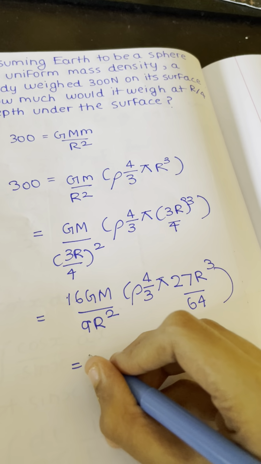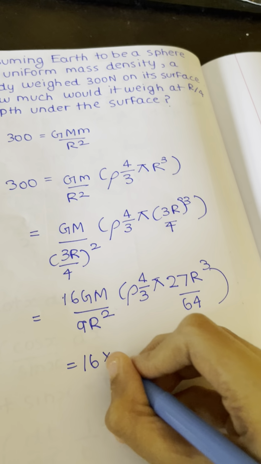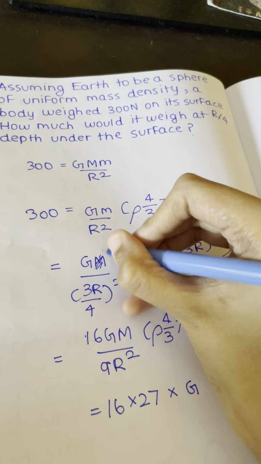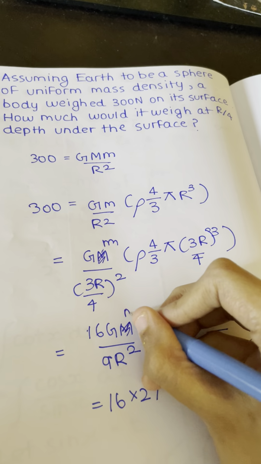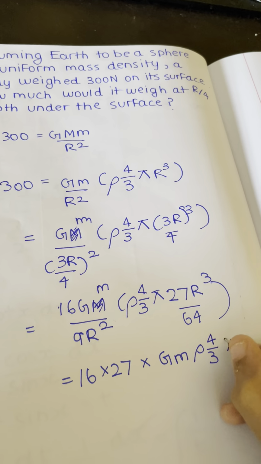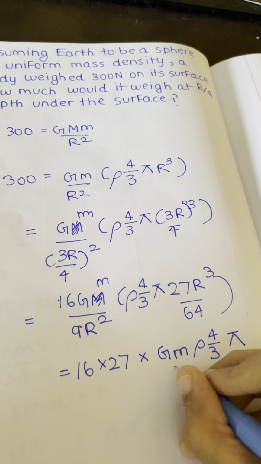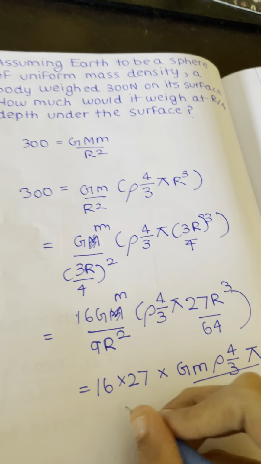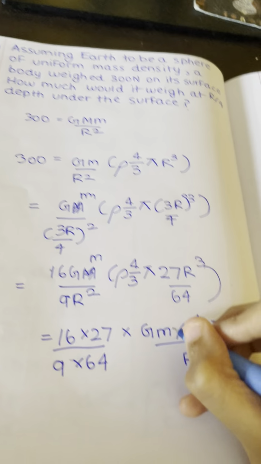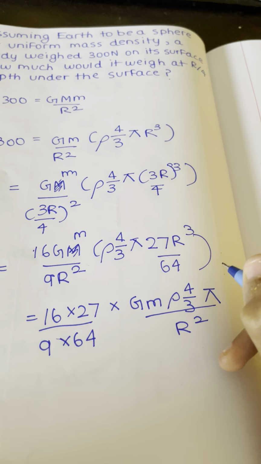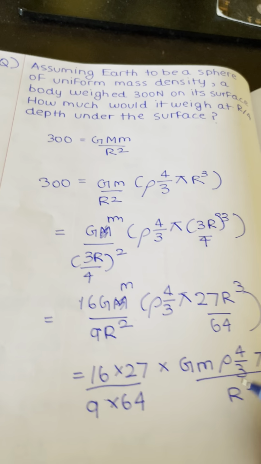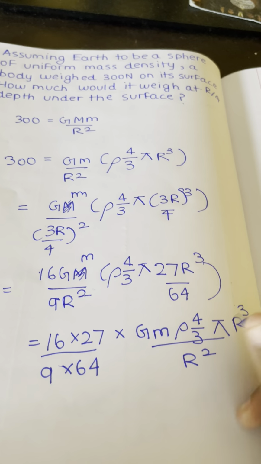So we are going to group these terms, 16 into 27 into the constant terms, which are going to be, this is small m, this is small m. So the constant terms G M rho 4/3 pi divided by r square being a constant term here too, divided by 9 into 64. The r cube here too. So this right here is actually what 300 is. You can see GM by r square into rho 4/3 pi r cube.